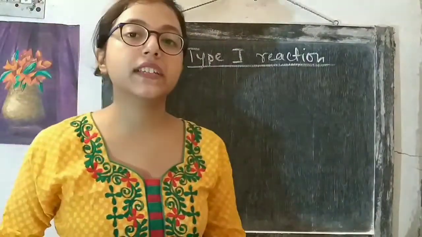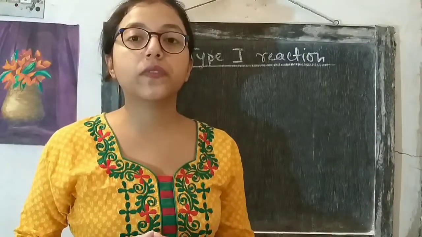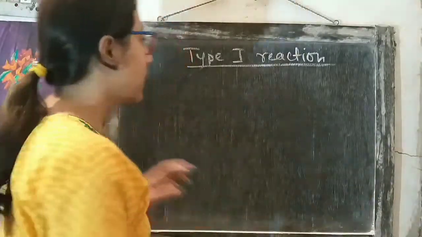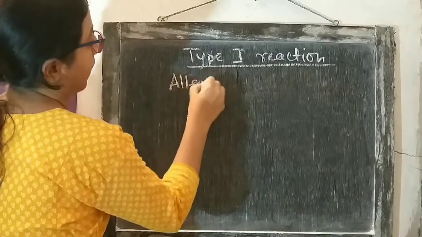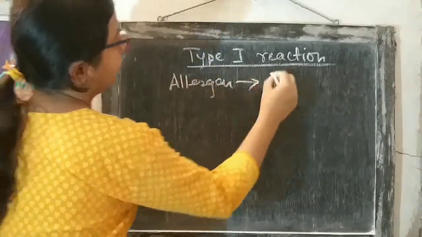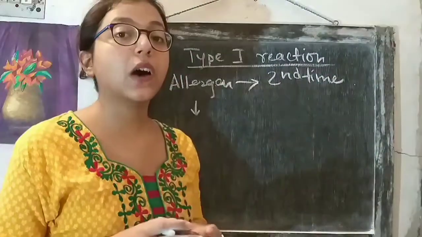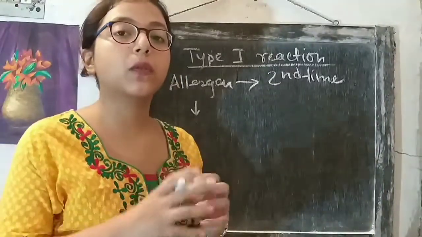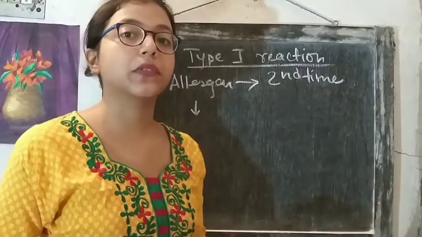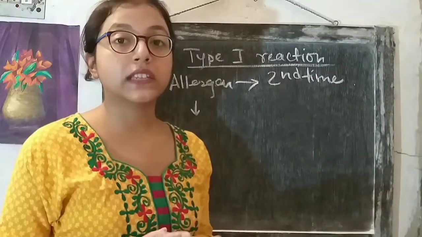In the second phase, the allergen enters the body of the person for the second time. Now the IgE molecules that were bound to the surface of the mast cells and basophils will undergo cross-linking.